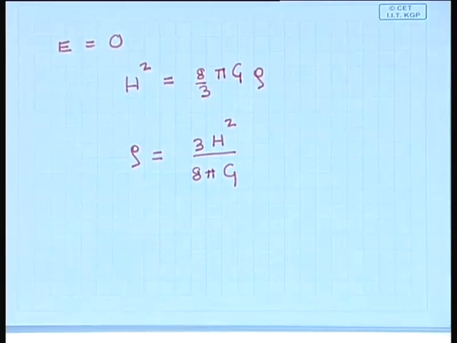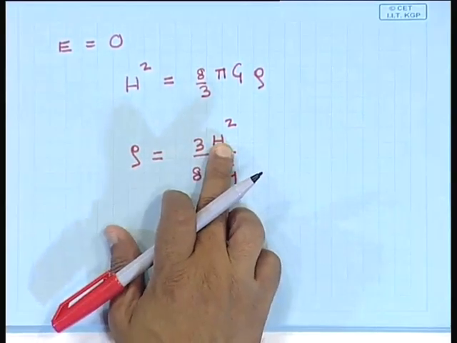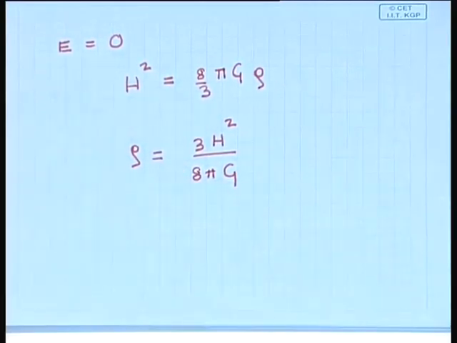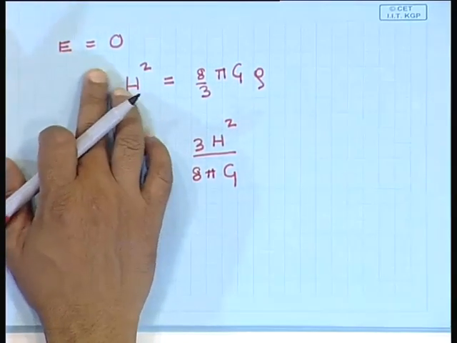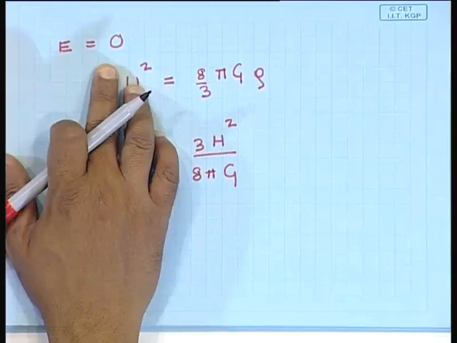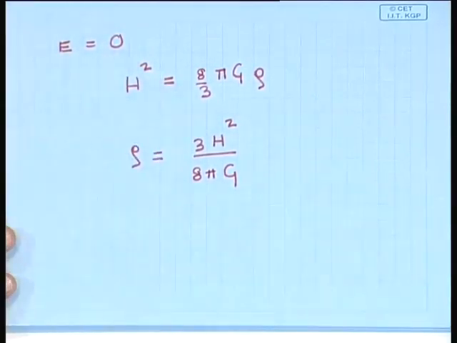If the density of the universe at any instant of time is equal to 3 times h square by 8 pi g, then the constant E will have value 0, and we know that the universe is going to expand forever.